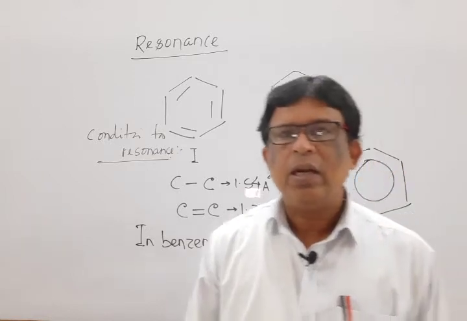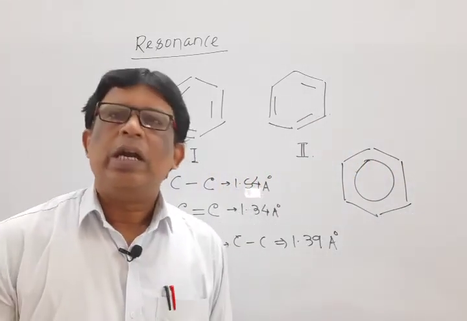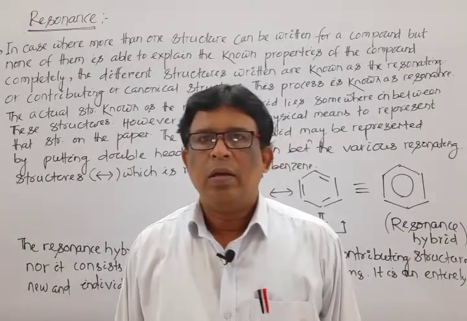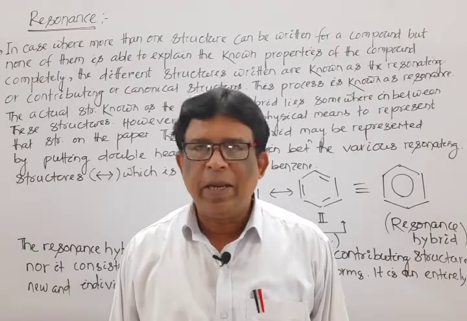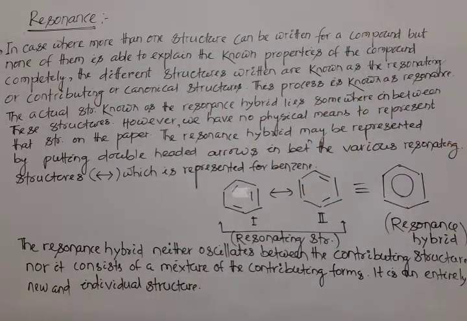First, we write the definition, then the conditions, then we go through the types of resonance effect or mesomeric effect. Now, you write the definition of resonance. Mark that. Before writing the definition, write a one or two line introduction.